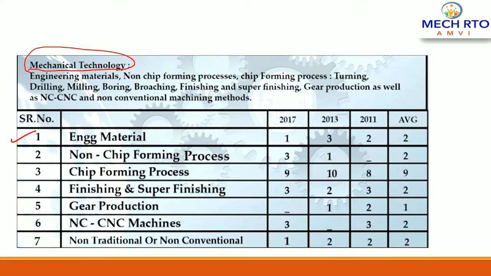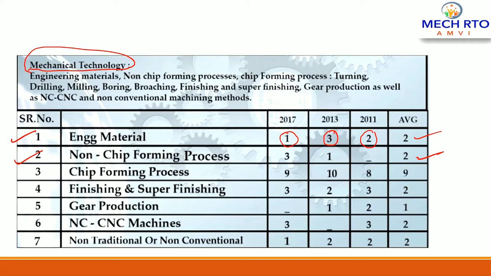For engineering materials, the average number of questions asked in the RTO examination is 2, right? In 2017 one question was asked, in 2013 3 questions were asked, in 2011 2 questions were asked. So the average is 2 questions from engineering materials. Now the second topic is non-chip forming processes, right? Basically non-chip forming processes are forging operation like rolling, extrusion, drawing, sheet metal operation. So these are non-chip forming processes, and on average 2 questions were asked in the RTO examination.